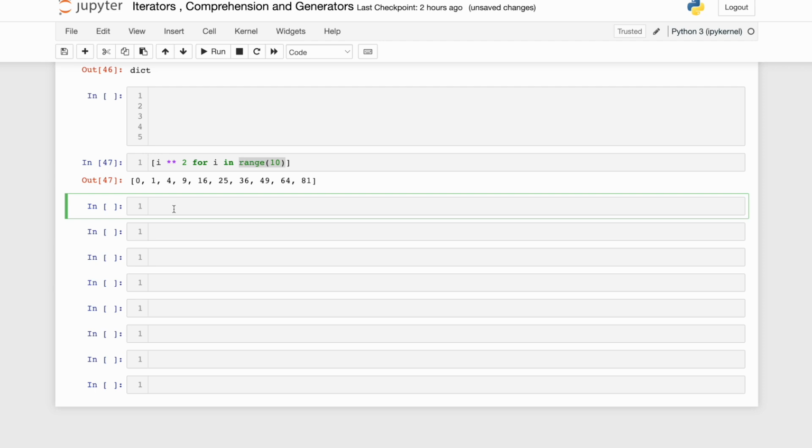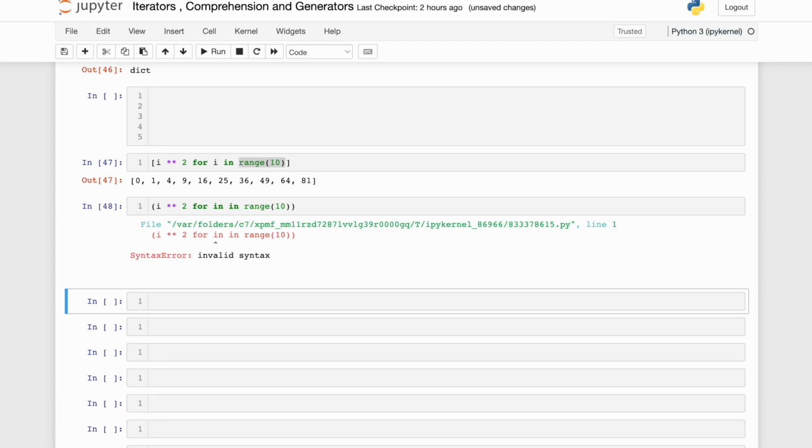In a generator expression, we do not use square brackets but parentheses, and write it in a similar way. So i square 2 for i in range 10. Invalid syntax, okay, I said in is a keyword.